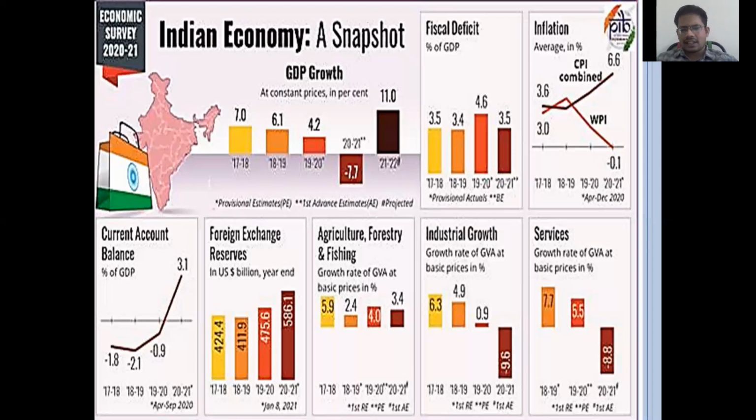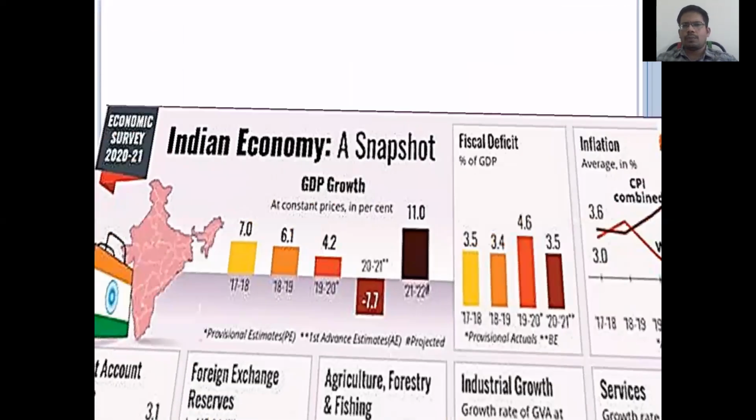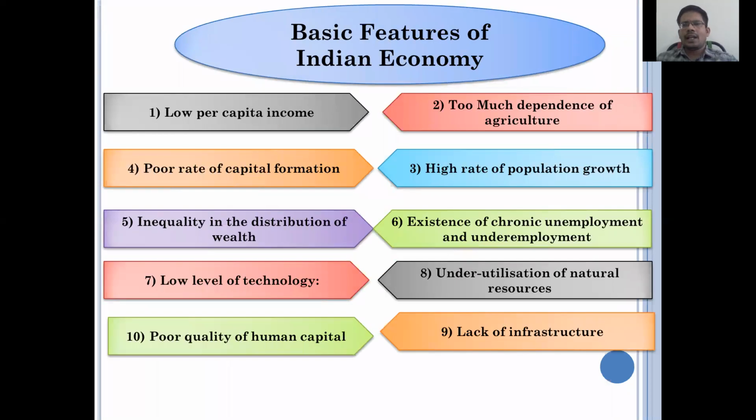Okay, let us try to discuss the basic features, then only we may understand what happened in the Indian economy. So these are the basic features. First one, low per capita income. Second one, too much dependence on agriculture. Third one, high rate of population growth. Fourth one, poor rate of capital formation. Fifth one, inequality in distribution of wealth. Sixth one, existence of chronic unemployment and underemployment.